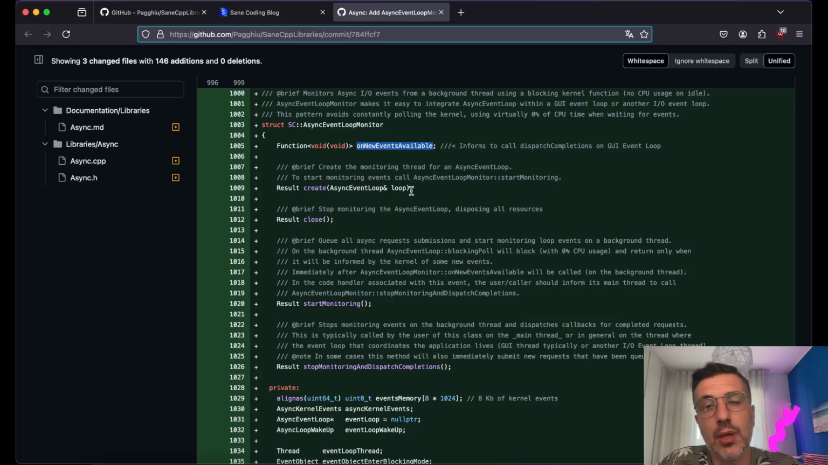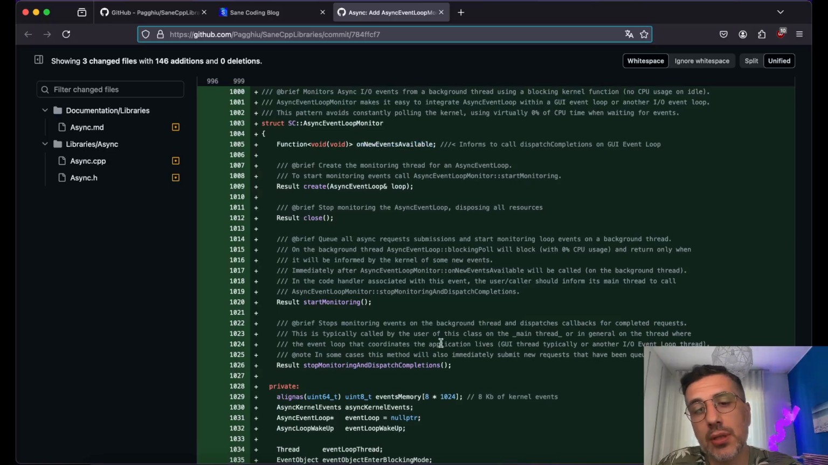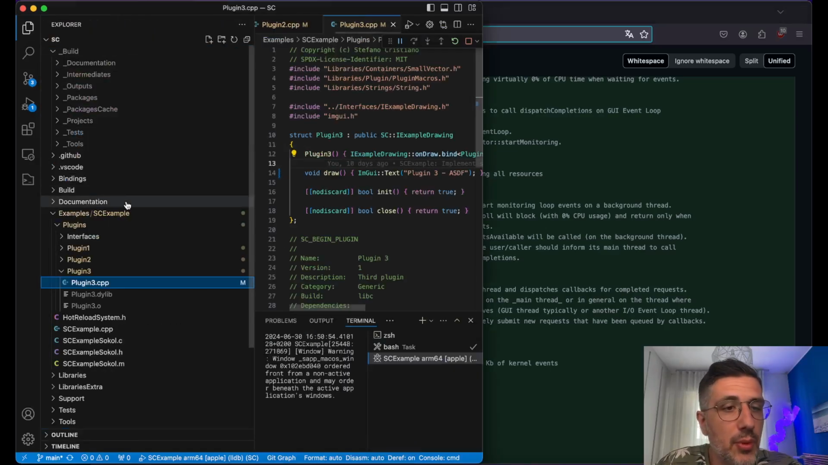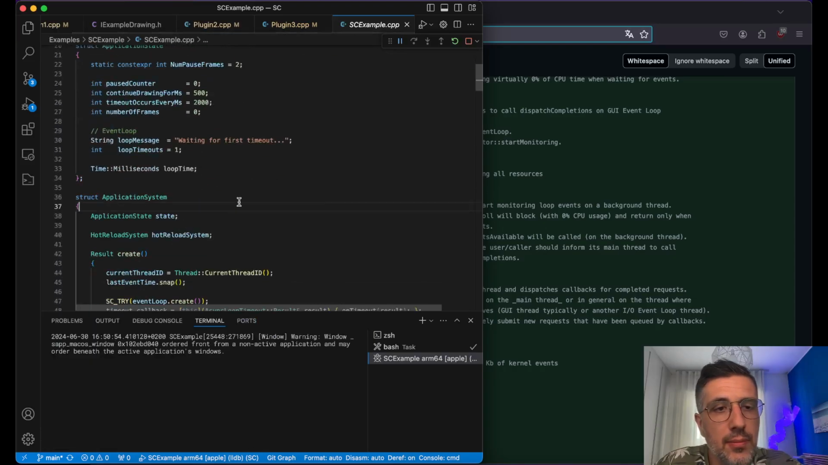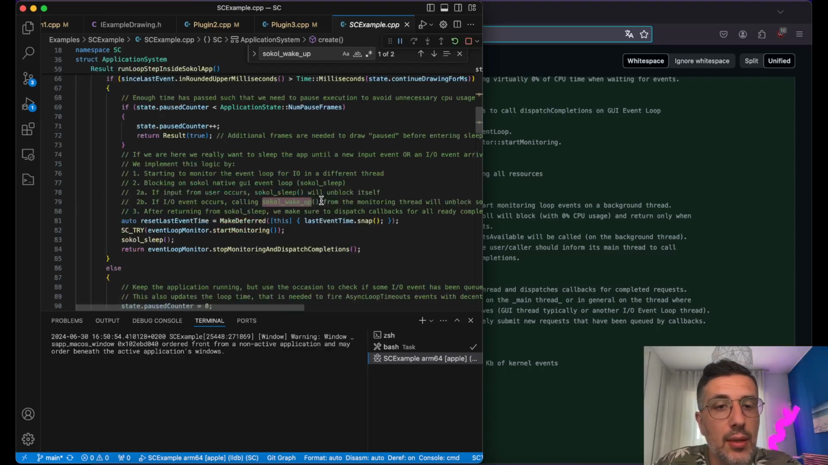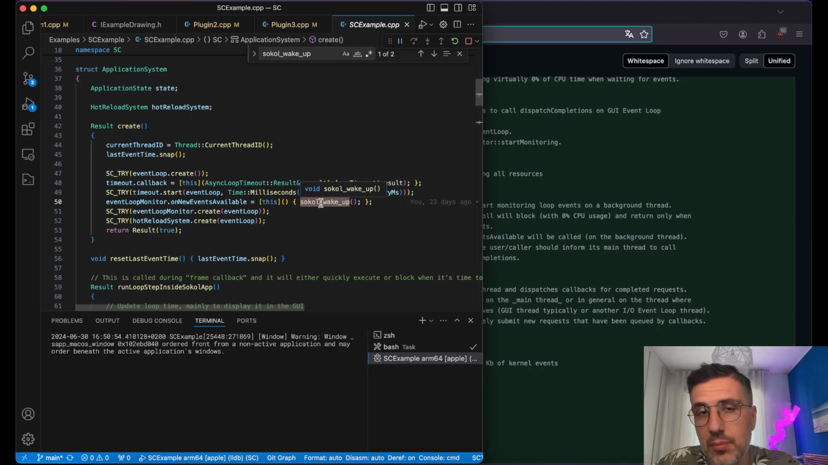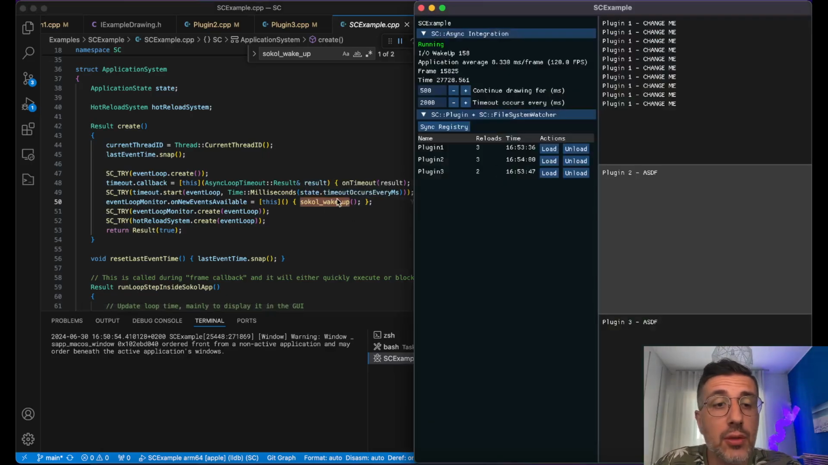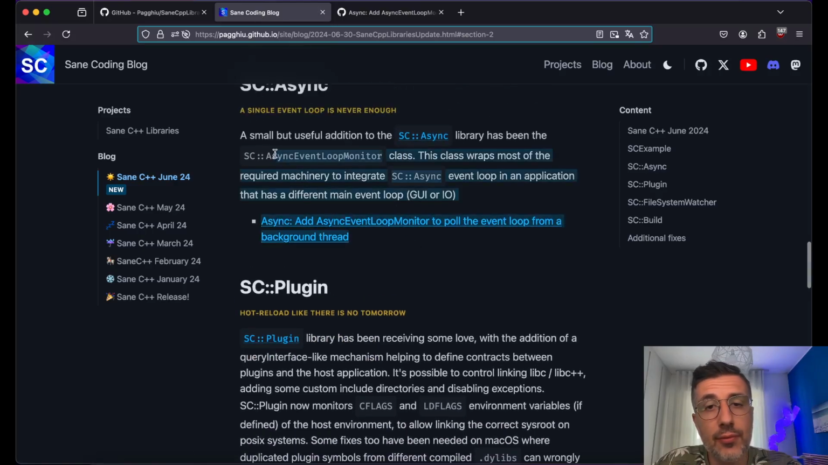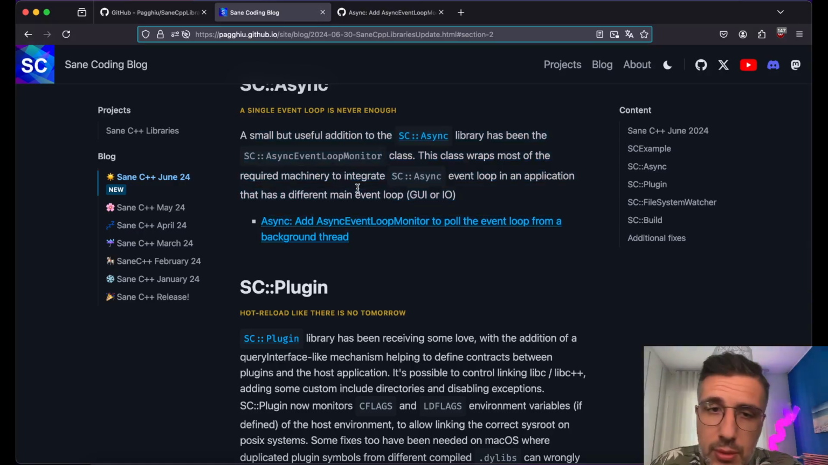And when that happens, you can, on your main event loop, which could be a GUI event loop, call the stop monitoring dispatch completions. This is exactly what is being done by the SCExample, which we can see on new events available. Yes, it's calling the so-called wake up. And the so-called wake up is what wakes up the drawing cycle, if you want, of the application. So this is how it works. Go and check it if you're interested. Maybe we can extract a little bit more code here, but for now I think it's good.